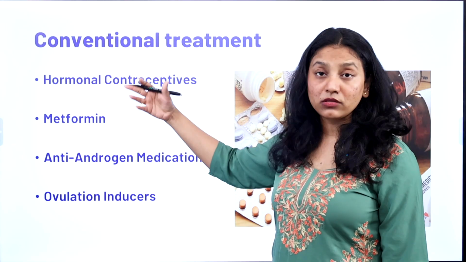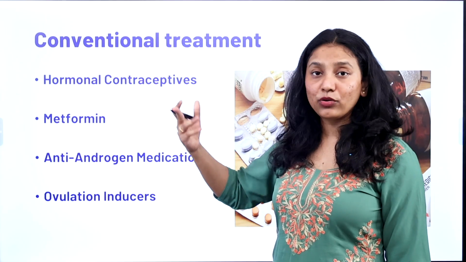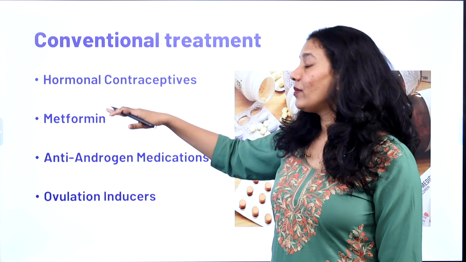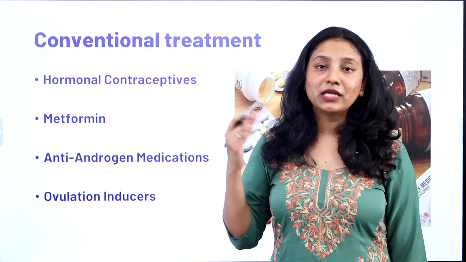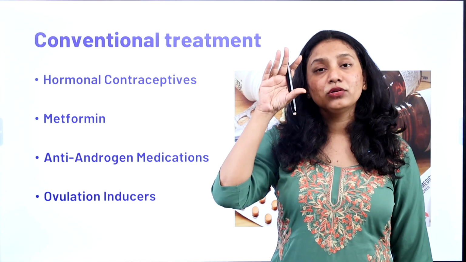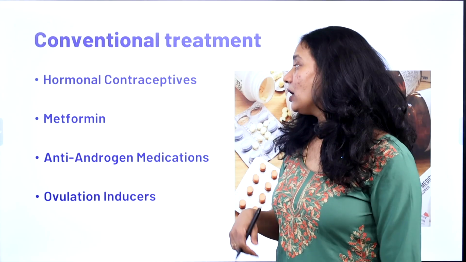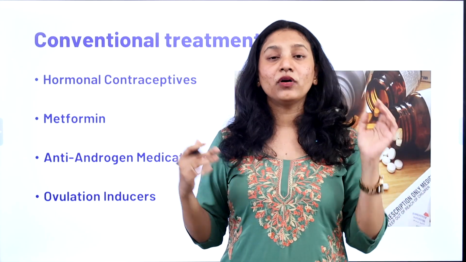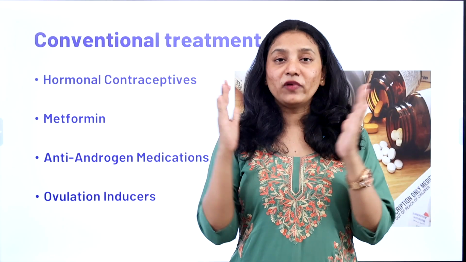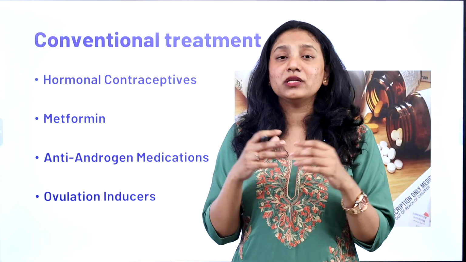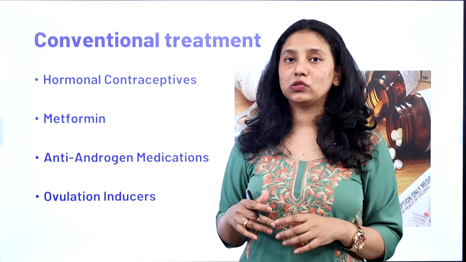That is sugar, that is type 2 diabetes, it comes with anovulatory cycles, it comes with hyperandrogenism. So in order to manage that, they will be giving you metformin, which is for type 2 diabetes. But remember, metformin does have side effects, like it can decrease muscle strength, and also it can decrease the muscle in the body. That is why people who have type 2 diabetes, even if they are obese, suddenly become very thin after taking metformin, because they lose their weight, they lose their water weight, and they lose the muscle also.